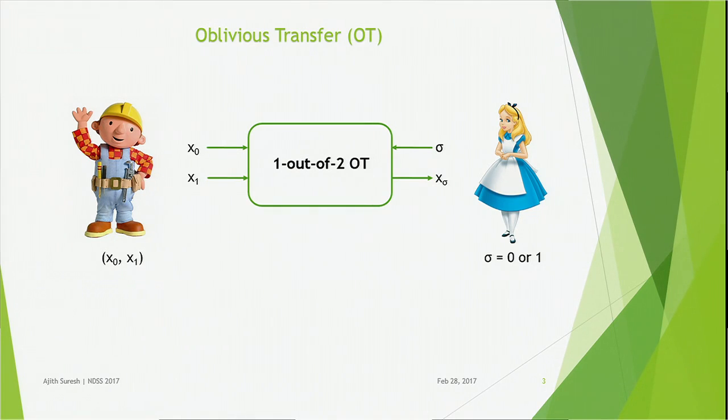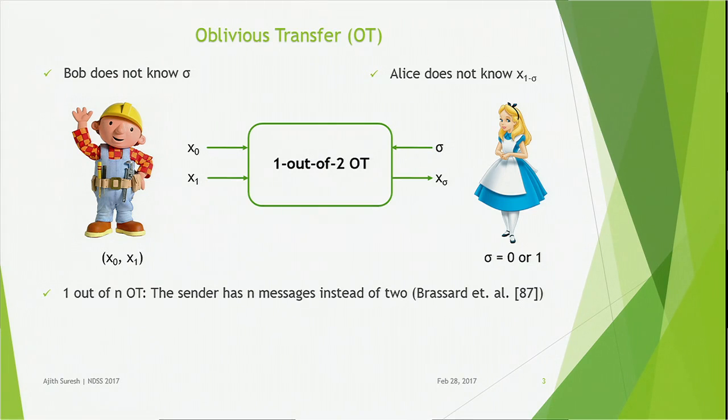In normal message transfer schemes, the sender knows which message he transferred to the receiver. But here in OT, the sender does not know which message he has transferred, and thus the name Oblivious Transfer. So here, Bob does not know the value of sigma, and at the same time, Alice has absolutely no information about the other message of Bob, which she is not supposed to know. A generalization of this scheme is 1 out of n OT, where the sender has n messages instead of 2, and the receiver has a choice string instead of a bit.